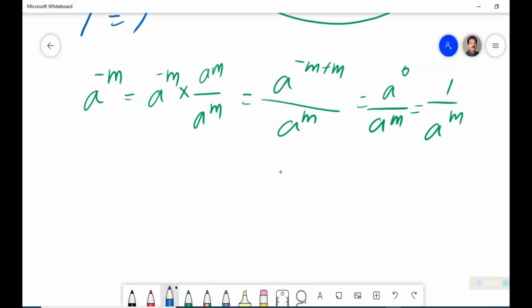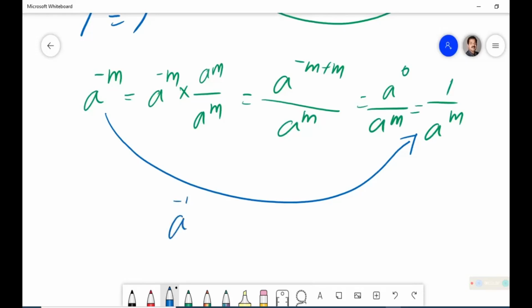So here we get a new conclusion: a raised to minus m is equal to 1 upon a raised to m. Okay, this is another statement.